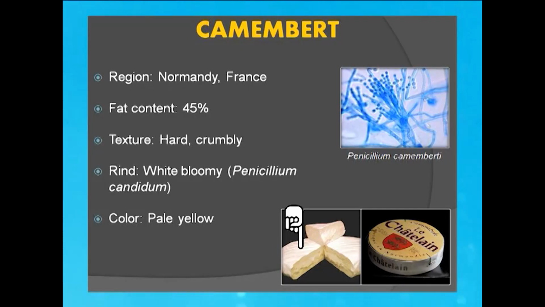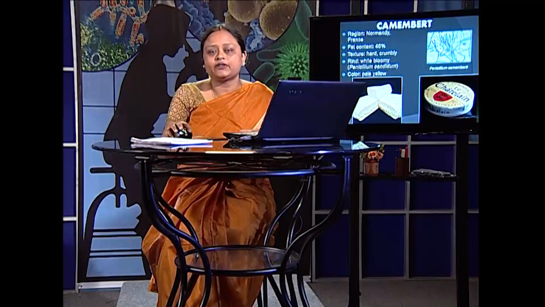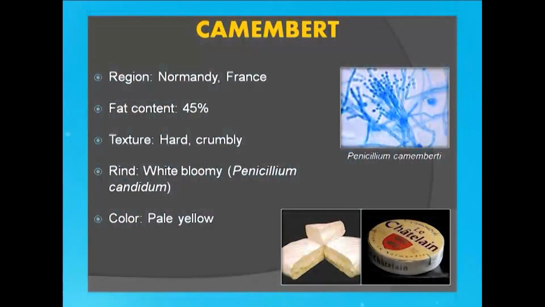Now, if we move on to the production of camembert, it was actually Marie Harel who first produced this kind of cheese from raw milk. They were not using pasteurized milk in the 1700s. But nowadays, this kind of cheese, the camembert variety, is obtained from pasteurized milk and it's called camembert le Satilian. So this is slightly different, which uses pasteurized milk, while the traditional ones obviously use raw milk. The region from where it originates is Normandy in France.